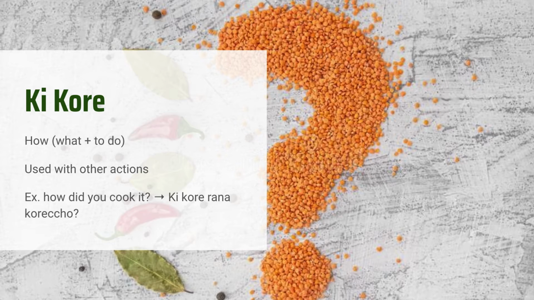Ranna means cooking, a noun that I wouldn't say means food, but specifically food you cooked, maybe recently cooked food, not processed food. So ranna korecho means that you cooked specifically. So how did you cook it, with the kikore at the beginning.